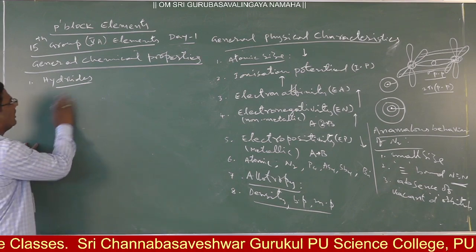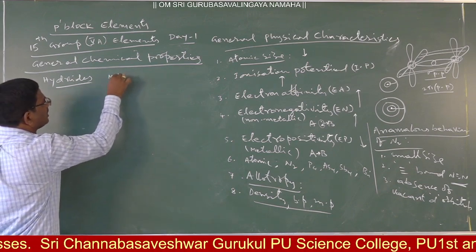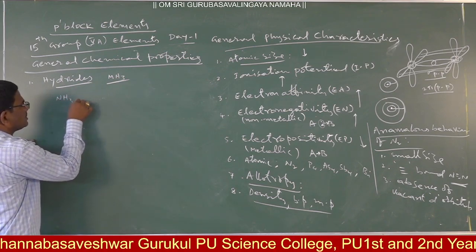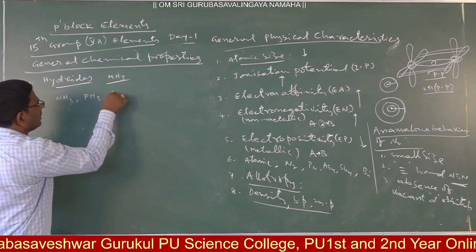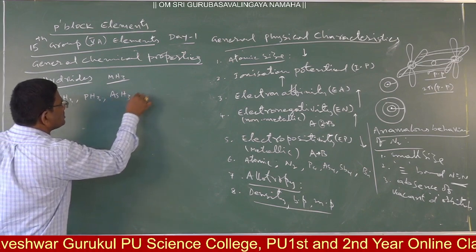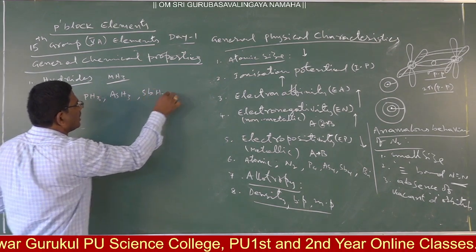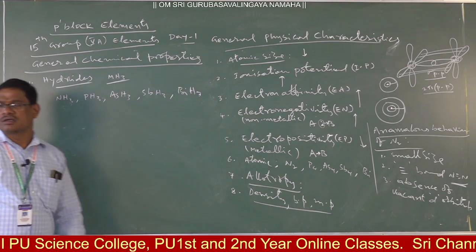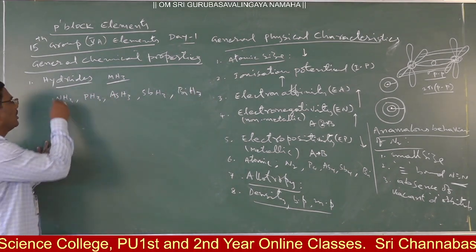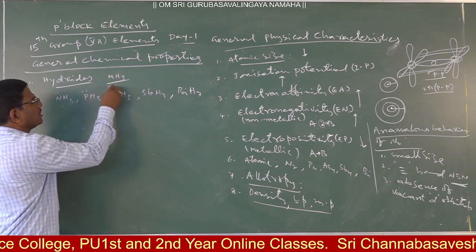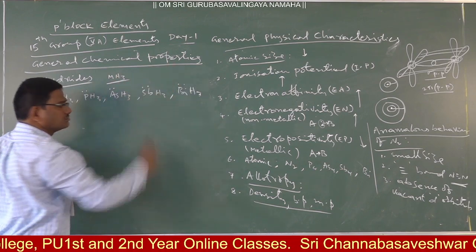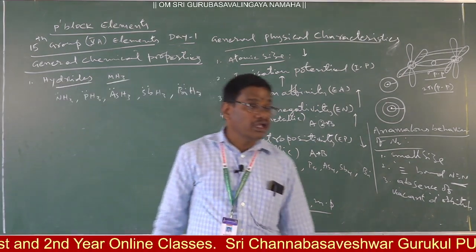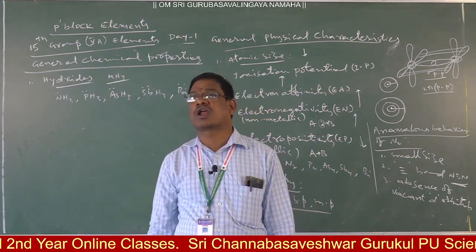Which kind of hydrides will be formed? MH3 type of hydrides are able to form, in which NH3, PH3, AsH3, SbH3 and BiH3. All are trigonal pyramidal in shape. On the central atom, the lone pairs are there. Clear? So among these hydrides, ammonia possesses intermolecular hydrogen bonding.